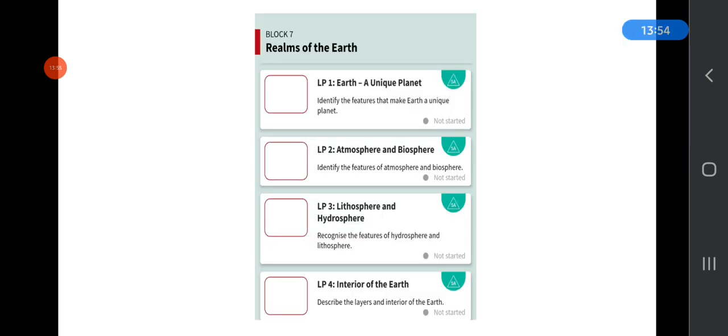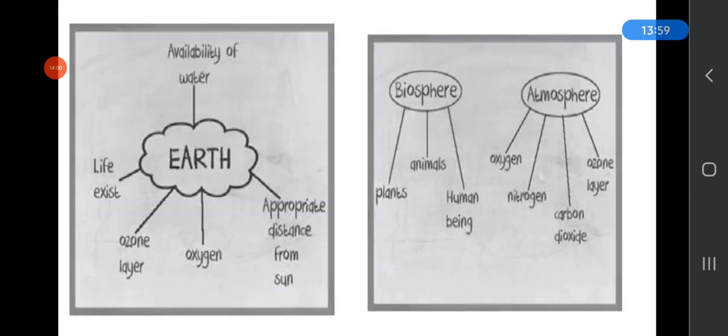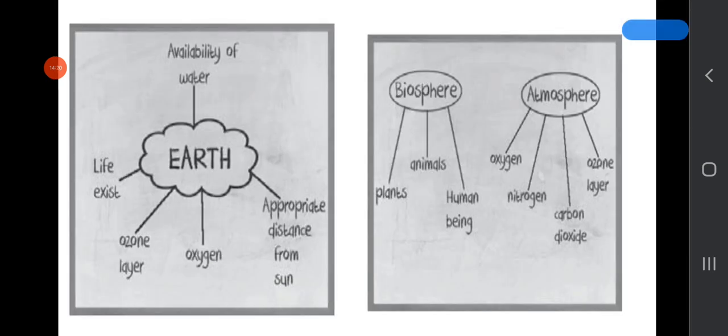Realms or areas of the earth, and here are all the topics. So, why is Earth a unique planet? Because of the availability of water, appropriate distance from the sun, availability of oxygen, and the ozone layer, Earth supports life. About 70% of the Earth is covered with water, and that's why Earth is also known as the blue planet, because of the large amount of water it seems blue from space.